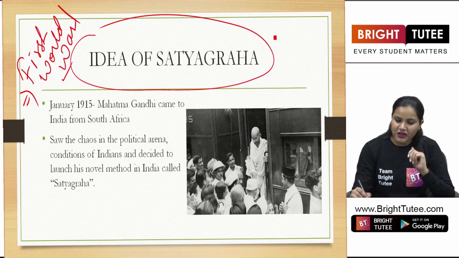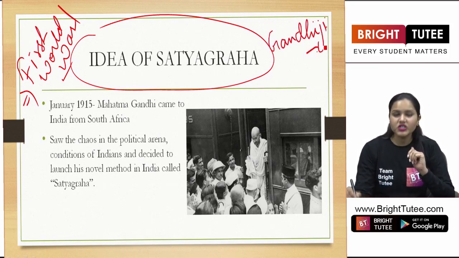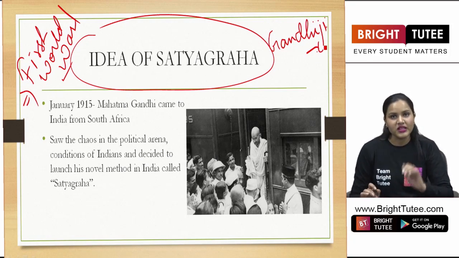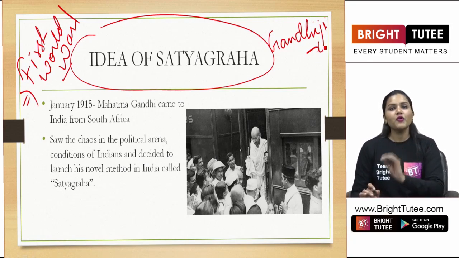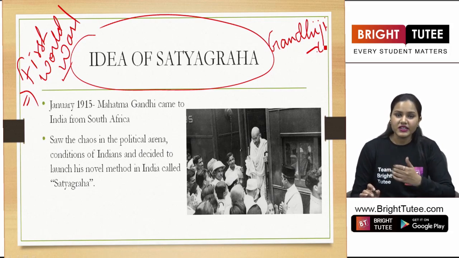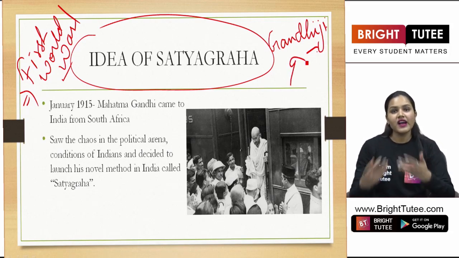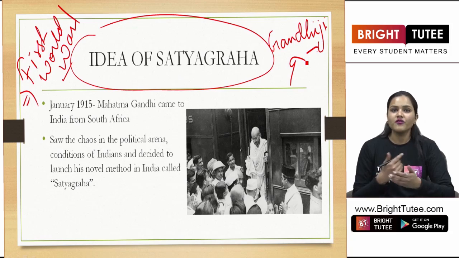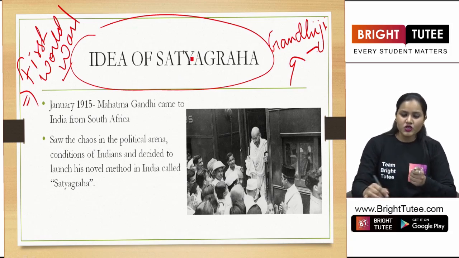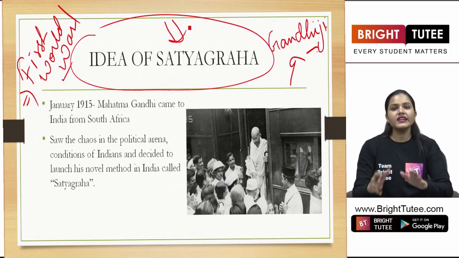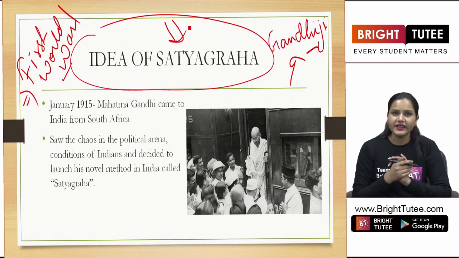And you must be aware of his name, that is Mohandas Karamchand Gandhi. Yes, students. So in this chapter, we are going to understand how these movements were initiated by none other than Gandhiji, who is the father of our nation, right? So he introduced this idea of Satyagraha in India.